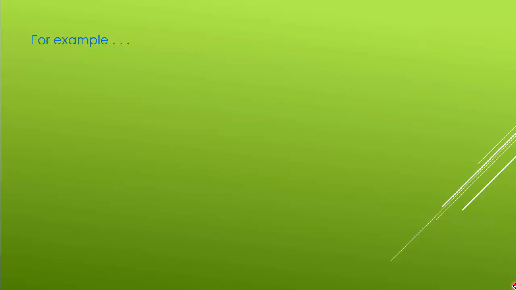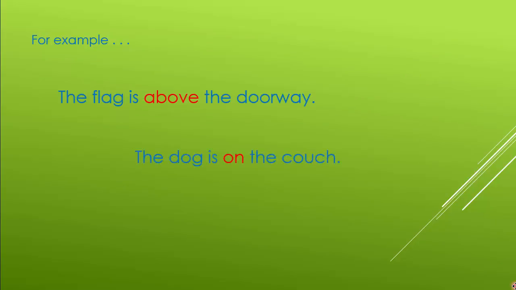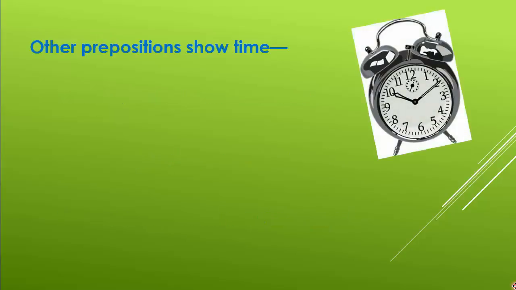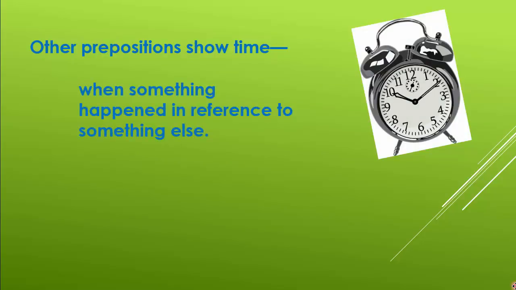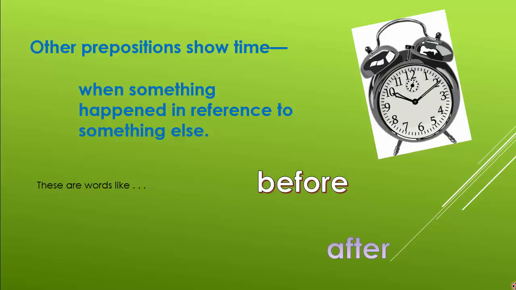For example, the flag is above the doorway. The dog is on the couch. The kids ran around the playground. Other prepositions show time, when something happened in reference to something else. These are words like before, after, during, since, until, as.